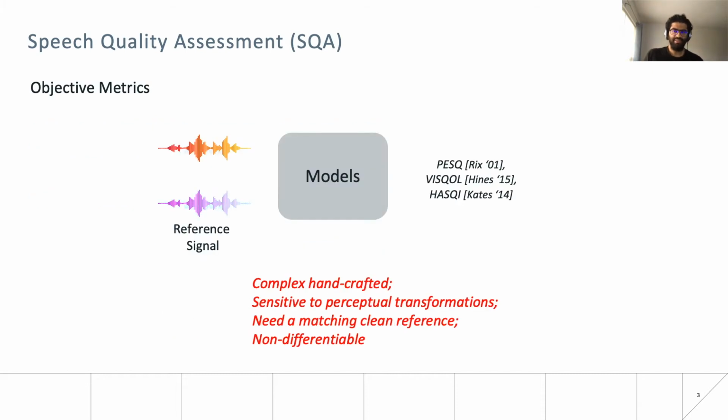Traditional objective metrics like PESQ are automatic and interpretable. Unfortunately, they can be unstable even for small perturbations since they rely on complex, handcrafted rule based systems. These methods also need the exact paired matching reference for comparison. Moreover, these are non differentiable and cannot be leveraged as a loss function for downstream deep learning tasks.